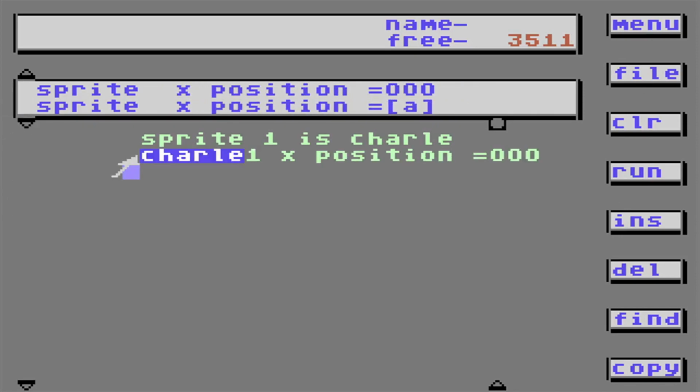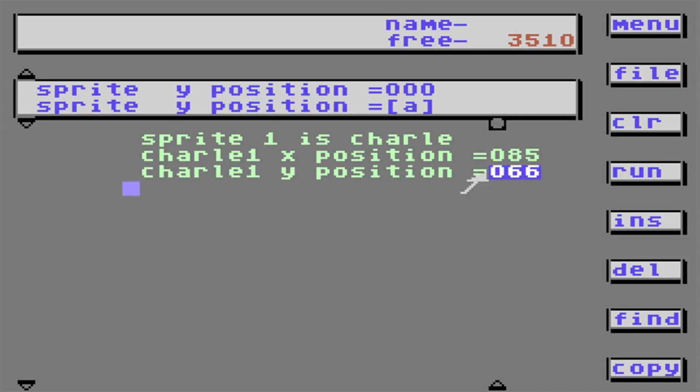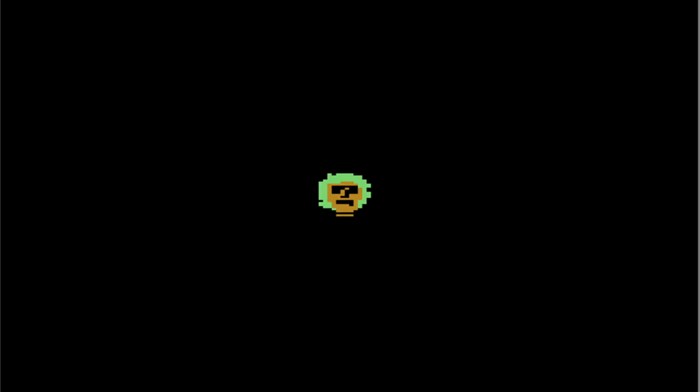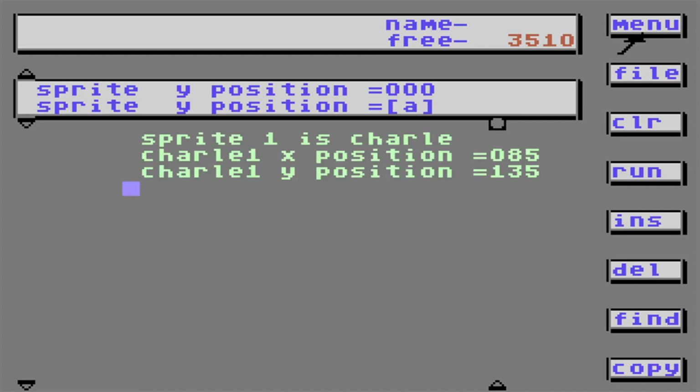Sprite 1 Charlie, position, we'll put 85. X position is left and right. Now we have to put a Y position. Charlie Y position, we'll put 135. Hey, he's right in the middle. Nice looking guy, huh? Well, so what if I change the numbers?